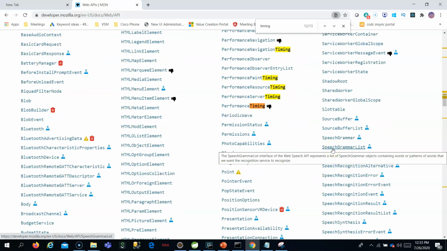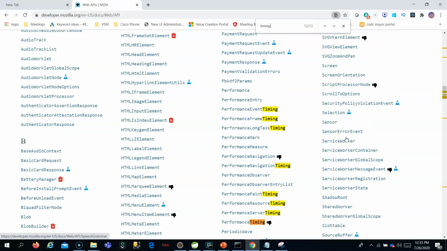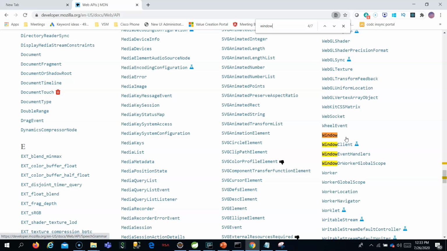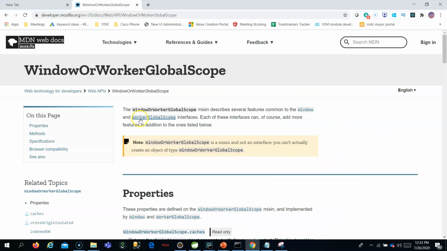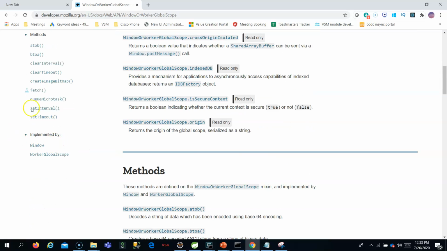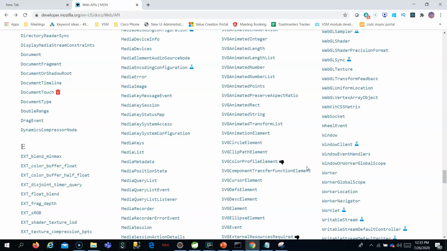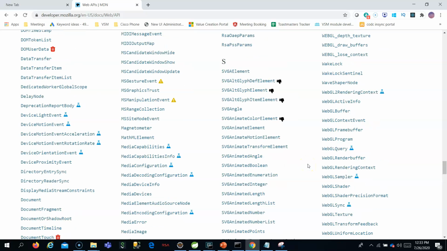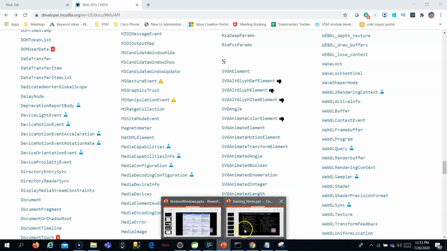That is a part of the timing thing, which will be part of window. So it will be part of this global scope, worker global scope. So here you can find setTimeout. These are the functionalities which are written by the browser, and they are available when you write code in the browser, and these have to be called from the JavaScript in the browser. Okay, once you call this, the web APIs will handle the asynchronous event. Once they are done, they will provide it to the event queue, as you see in this diagram.